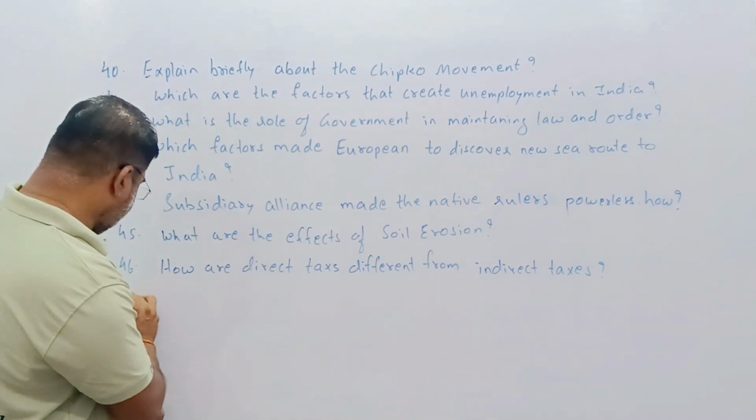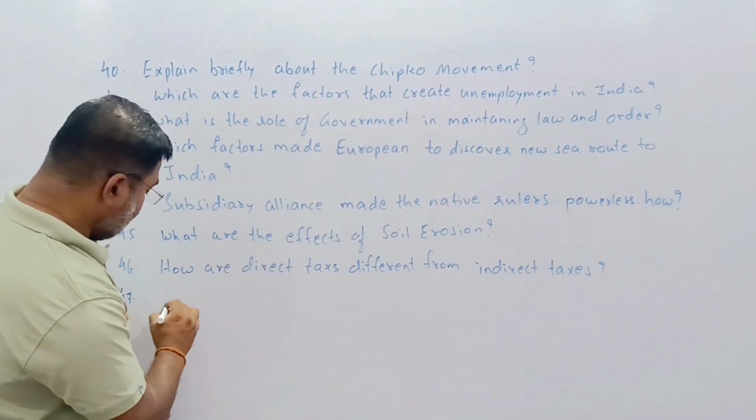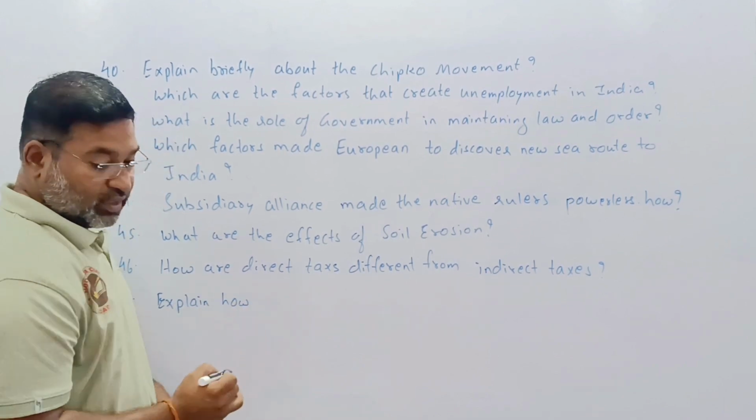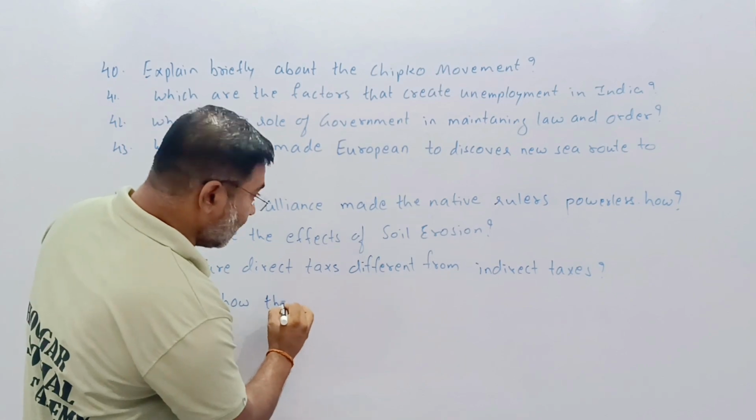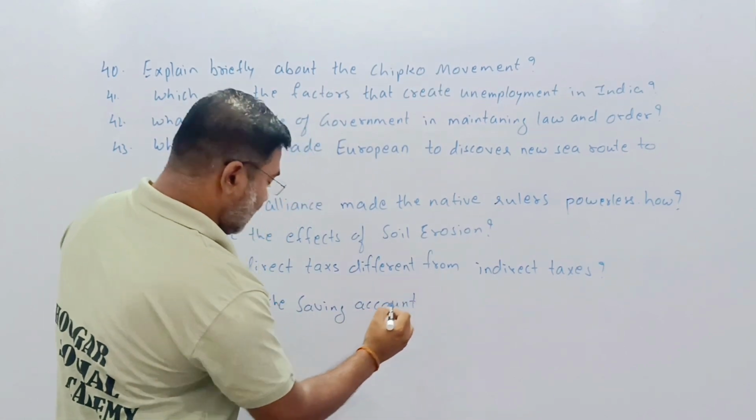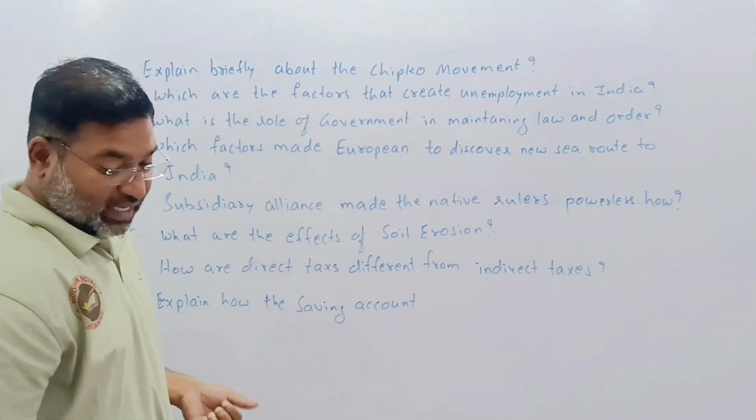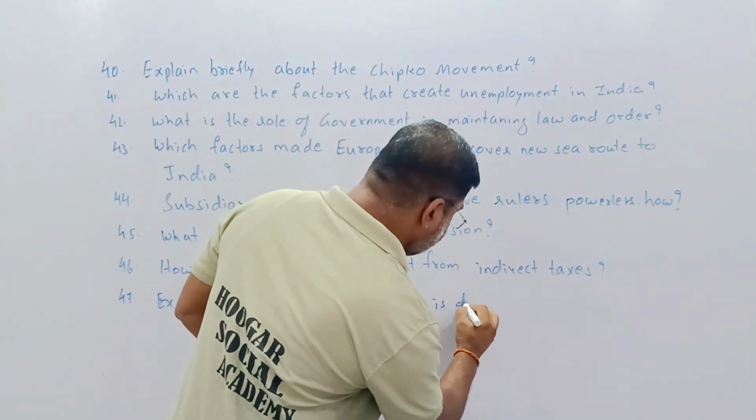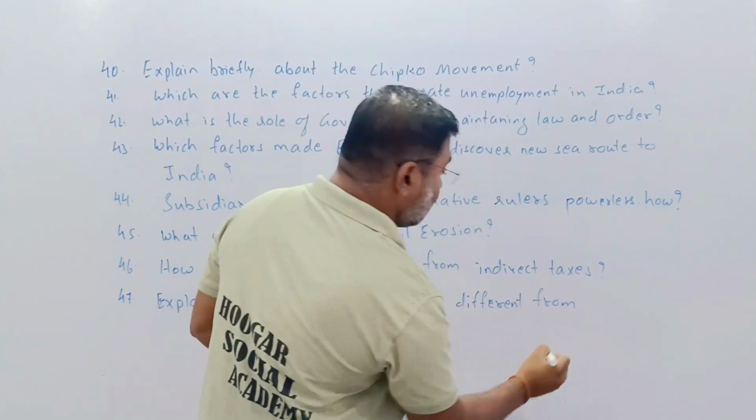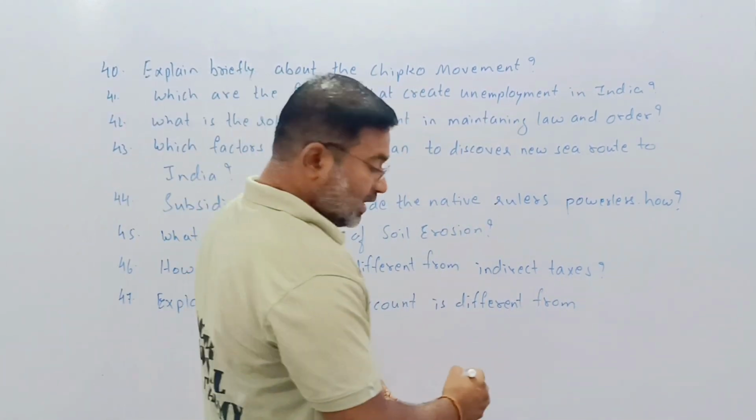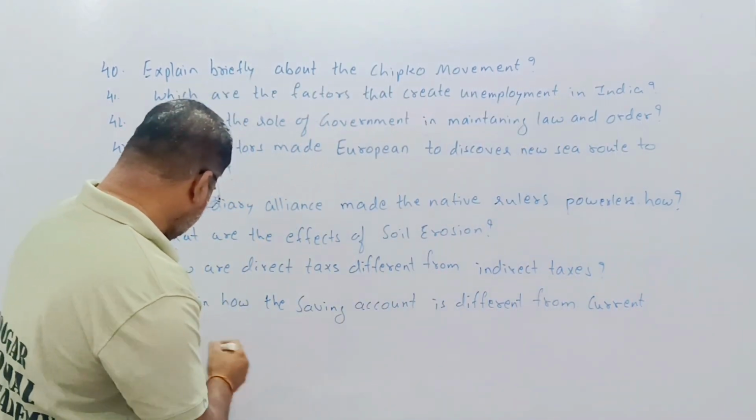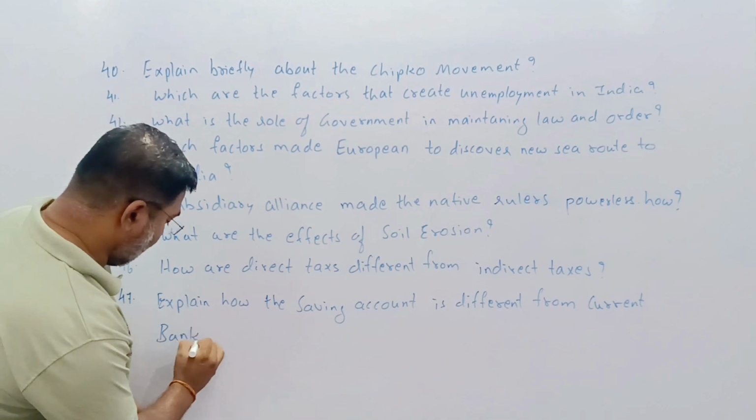Now on another side, the 47th question. What does it say? Okay, it asks: explain how the savings account is different from the current bank account.